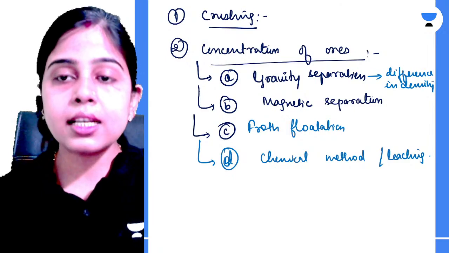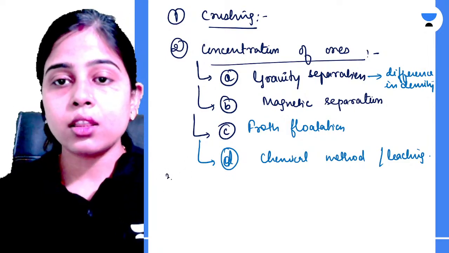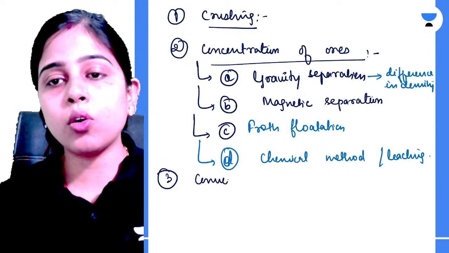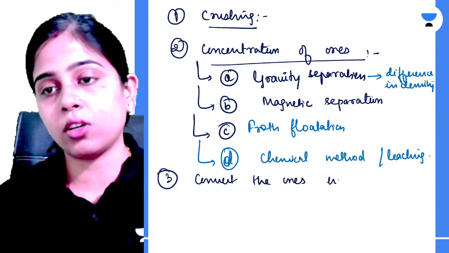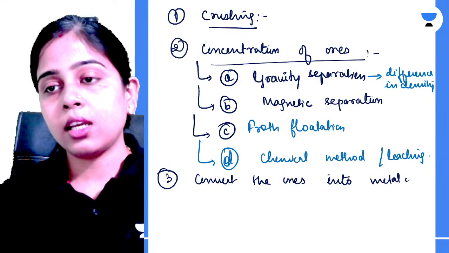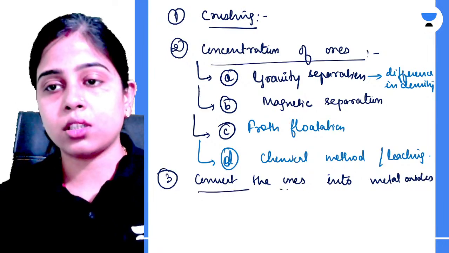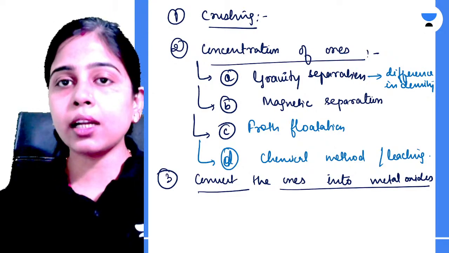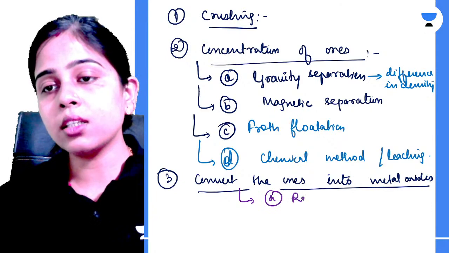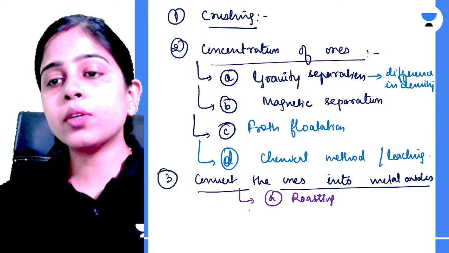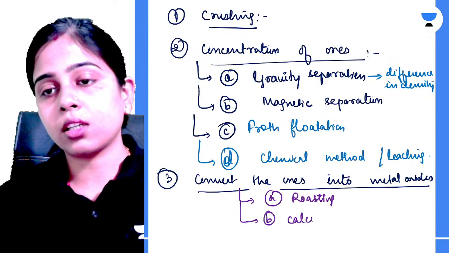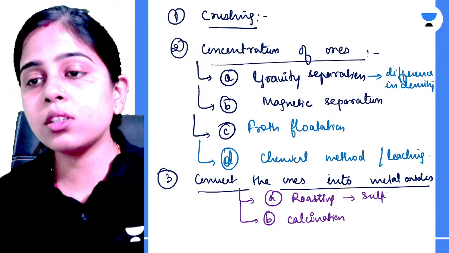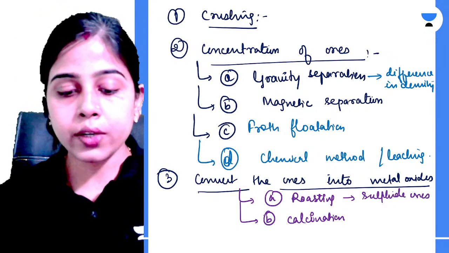So these are the different processes. Third, after concentrating the ore, what do we do? We convert the ores into metal oxides. Now, if you have sulfide ores or carbonate ores, how can you convert them to metal oxides? Either by using roasting, or you can use calcination. Roasting is used for your sulfide ores.